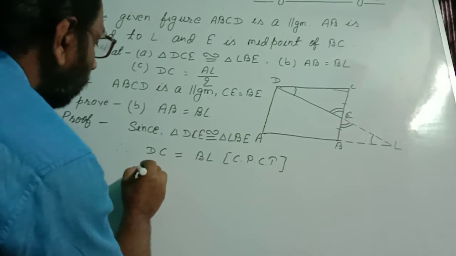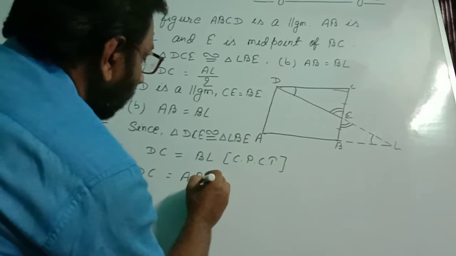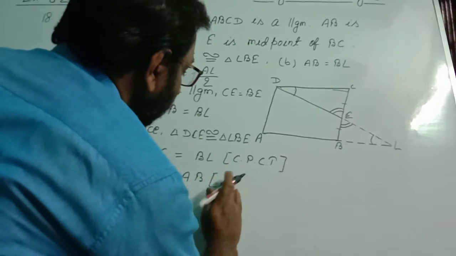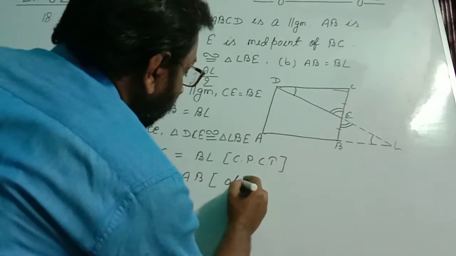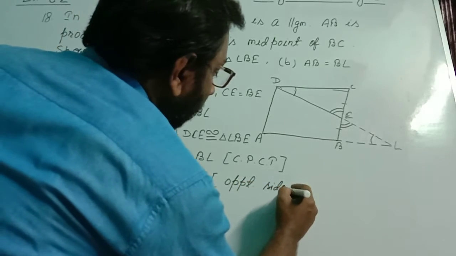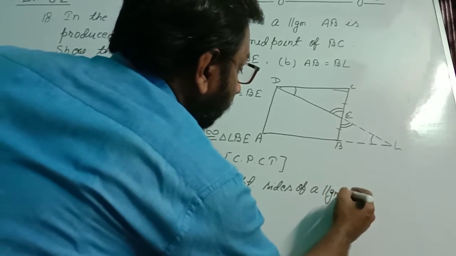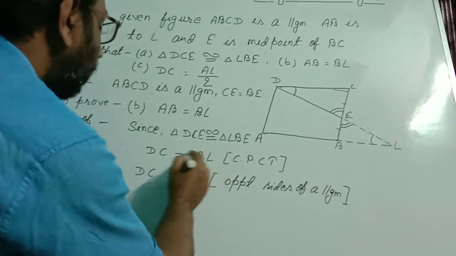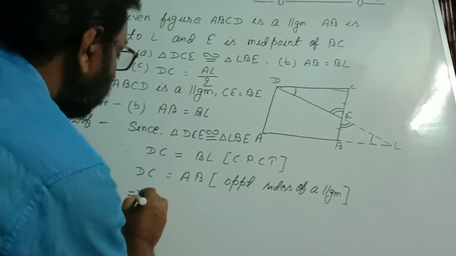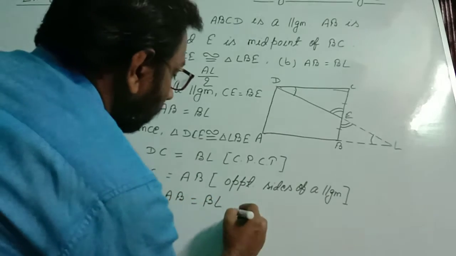Now we say DC equal to AB. For that we write opposite sides of a parallelogram, in short form. So from this, DC equal to BL and DC equal to AB, so we can say AB equal to BL. Proved.